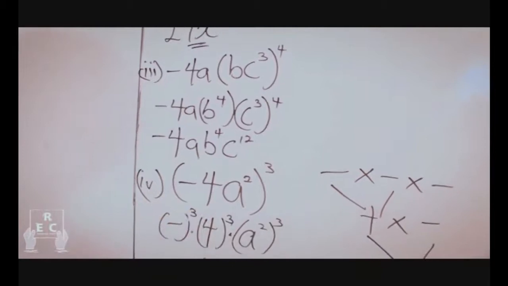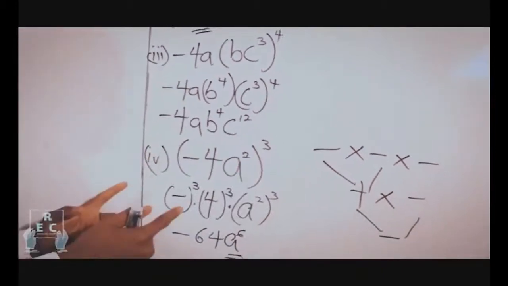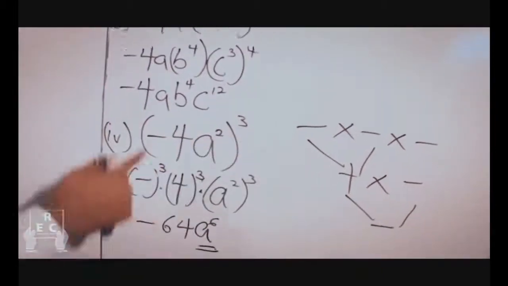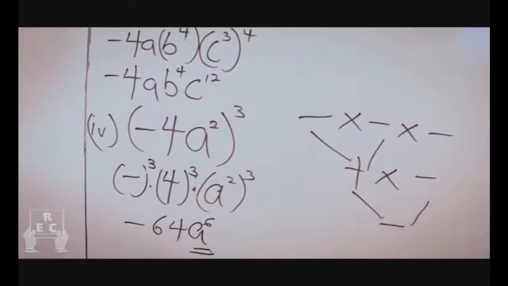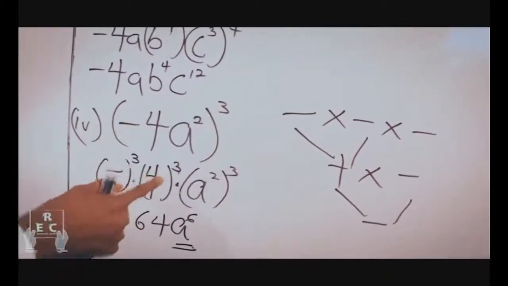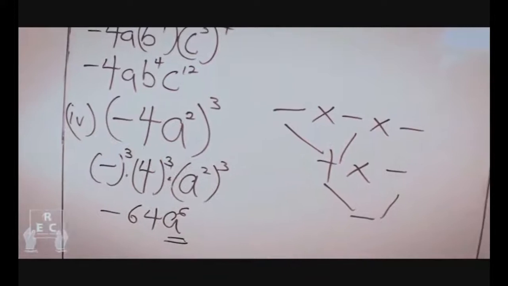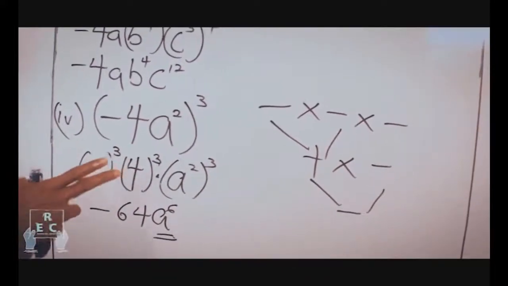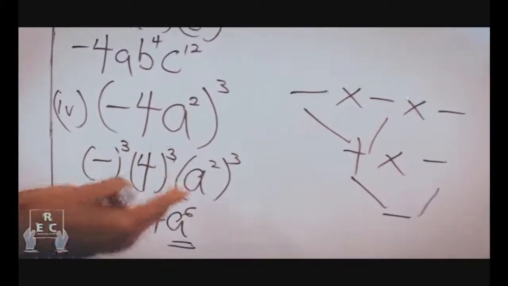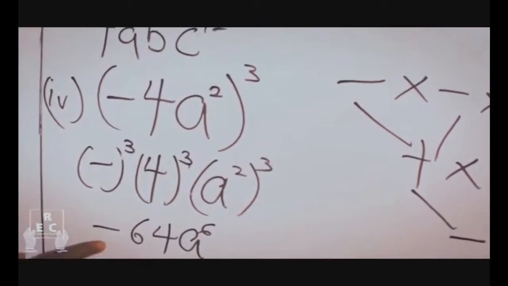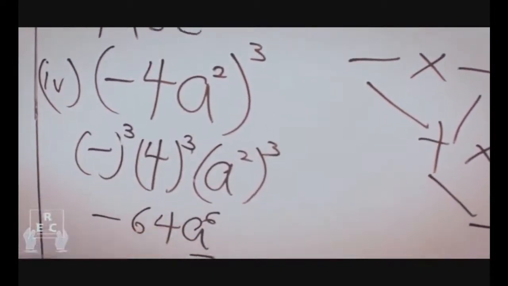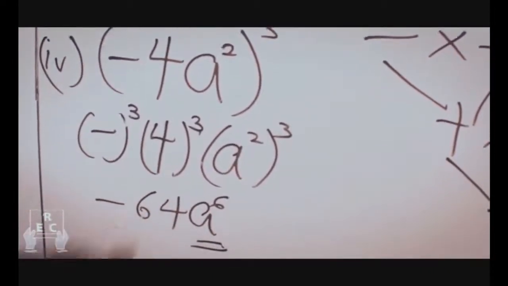Then the fourth question: everything in the bracket has a share in the power. So minus takes its own share, 4 takes its own share, while this takes its own share. These dots could be there and it could be exempted. It just signifies that they are together. And minus 64a raised to the power of 6, that gives us the answer.